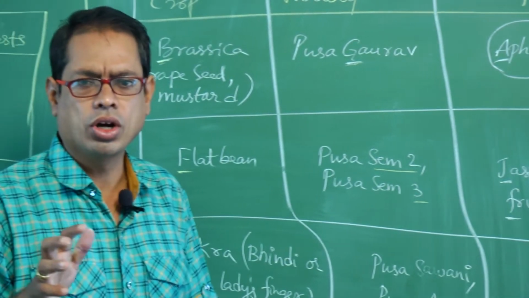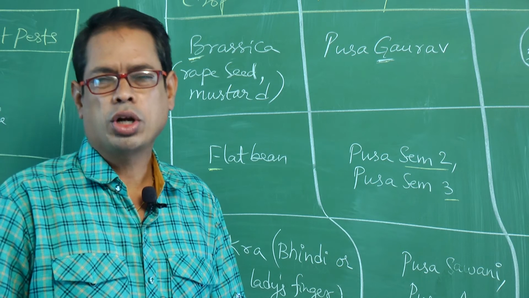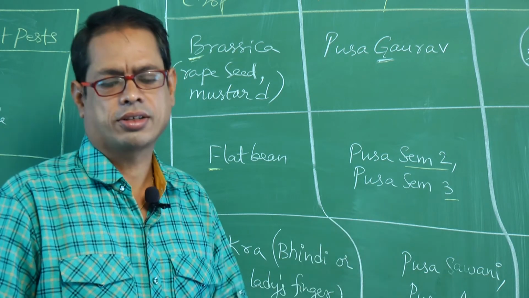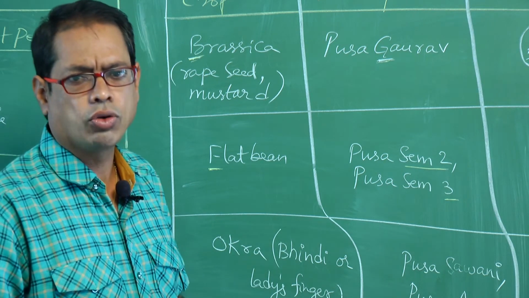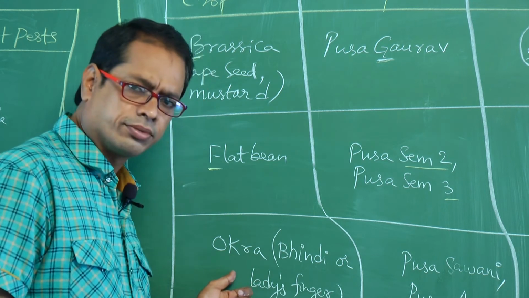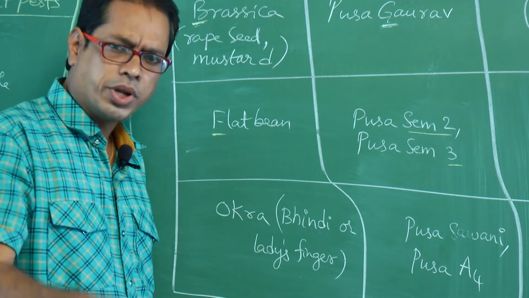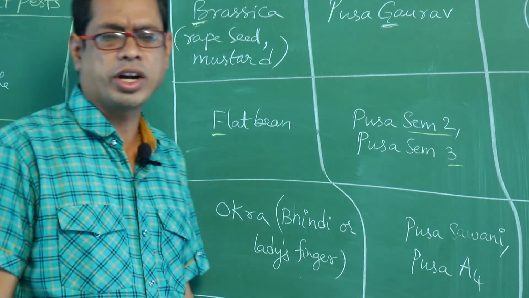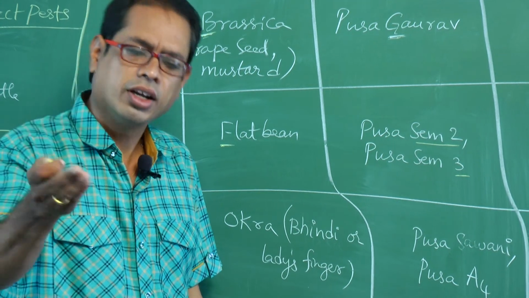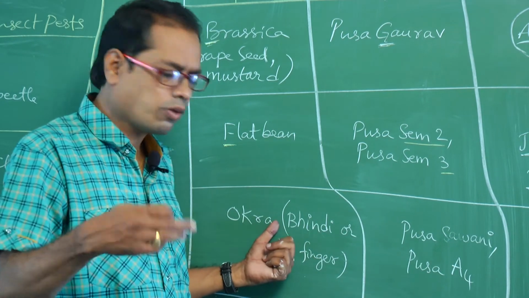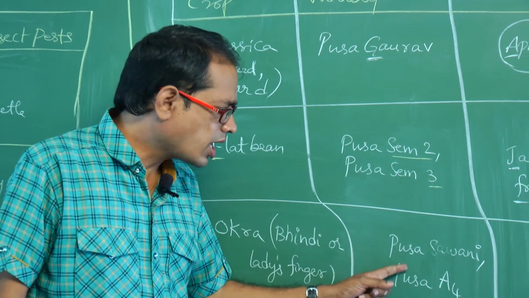If you remember these codes, it is easy to write the exam. Don't learn by heart. These are the tricks. If you follow these tricks, it is very easy and you easily get good marks, right? Okra or bhindi or lady's finger. Previously, one lady's finger variety came. What is that? Parbhani Kranti. Parbhani Kranti is a variety of lady's finger. Okra, bhindi, lady's finger only.